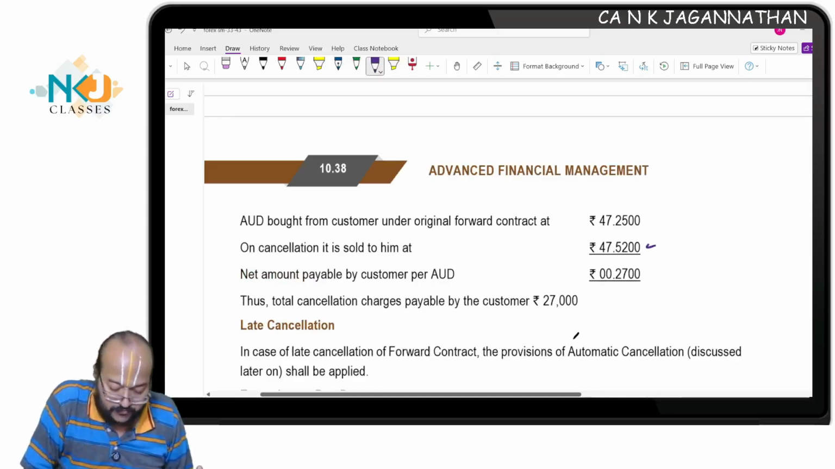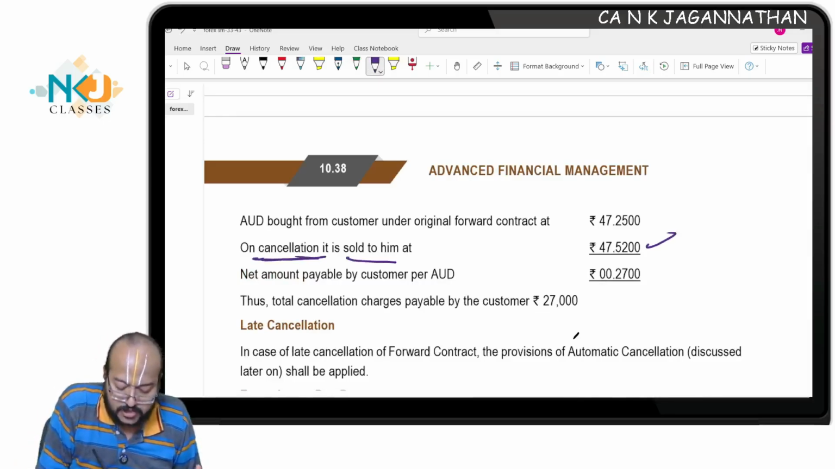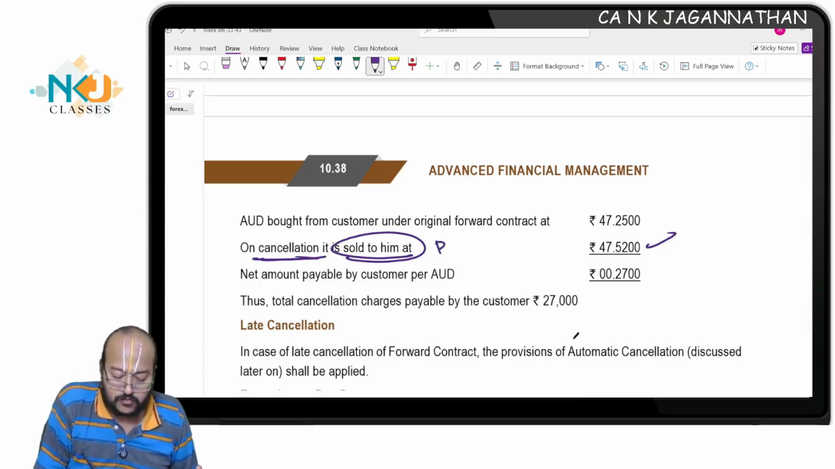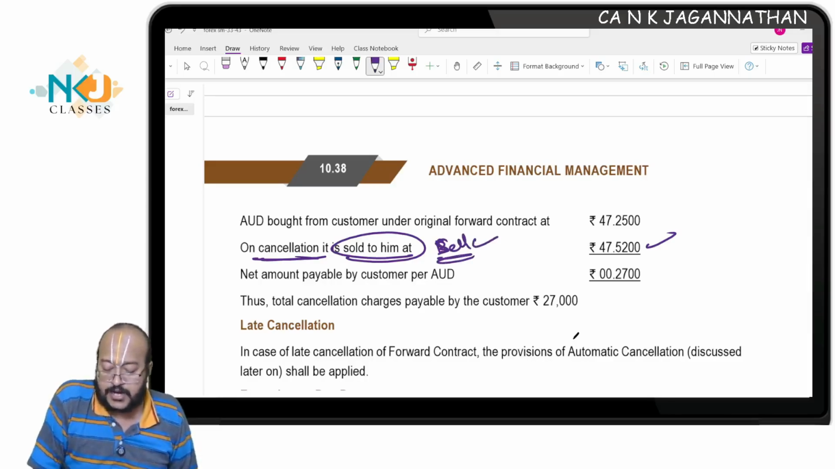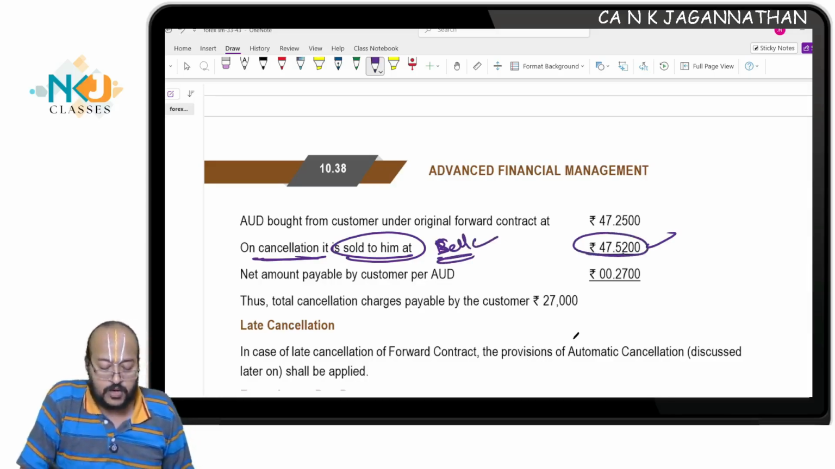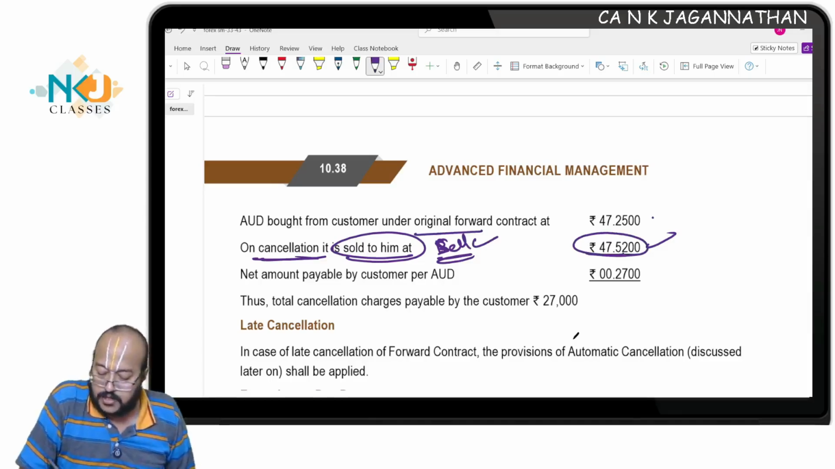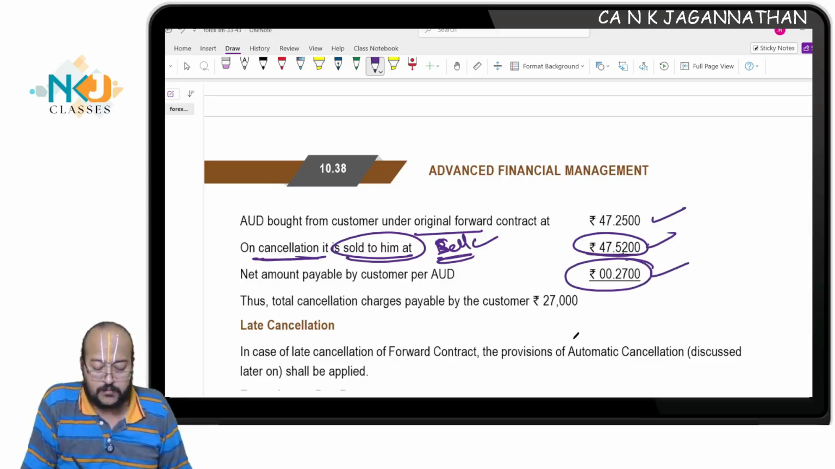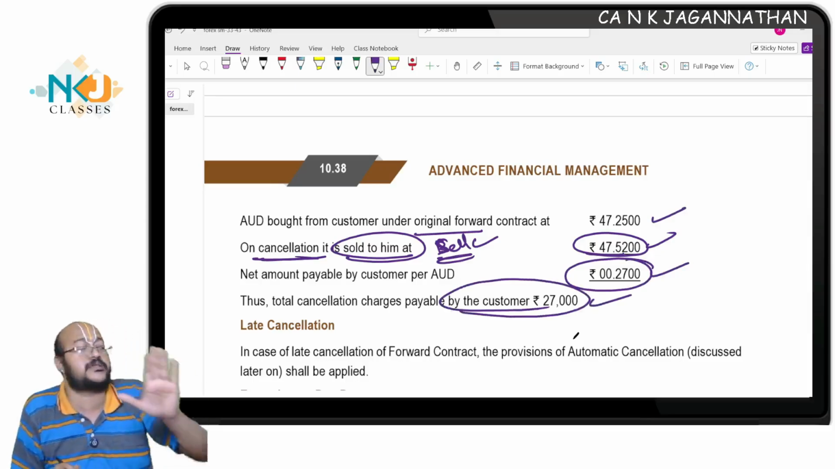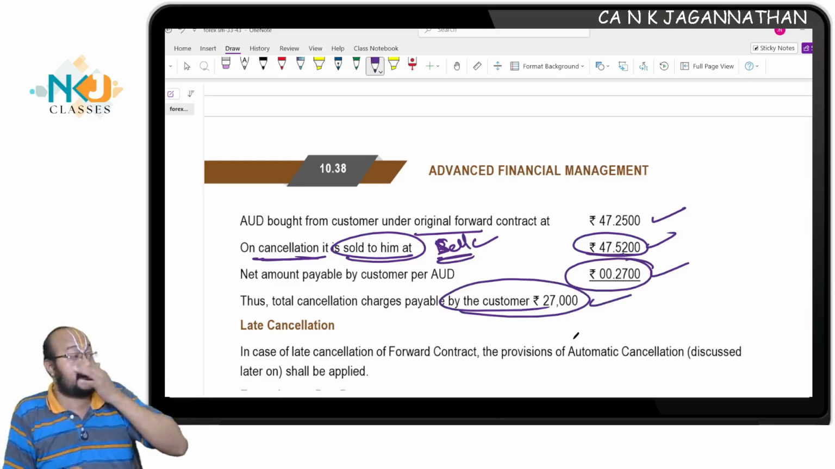See, 47.52 is the rate on the cancellation. It is sold to him, which means the customer will buy at a higher rate of 47.52, against the original forward contract rate of 47.25. The differential amount of 0.27 will be the cancellation charges payable by the customer.